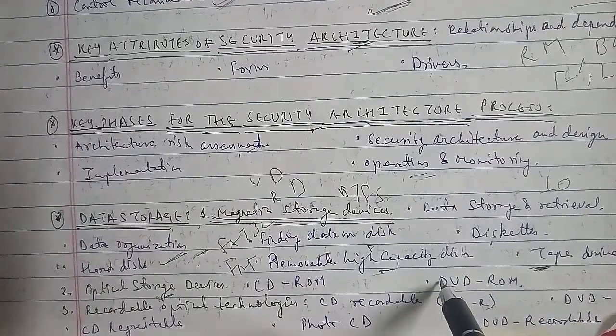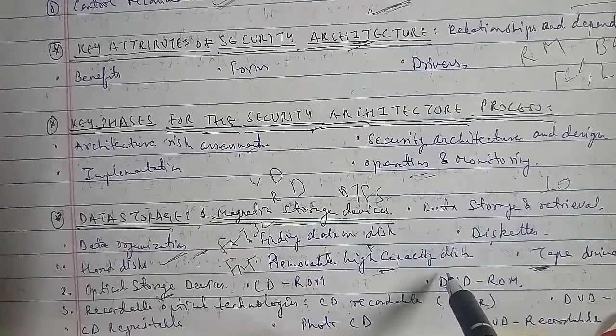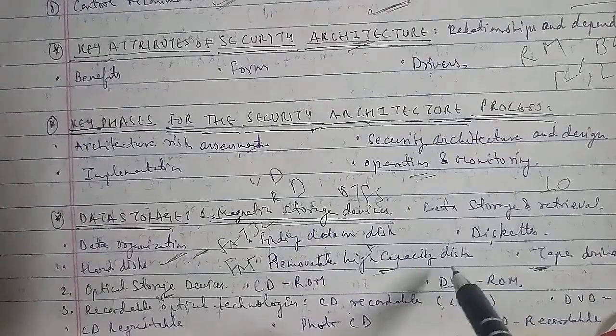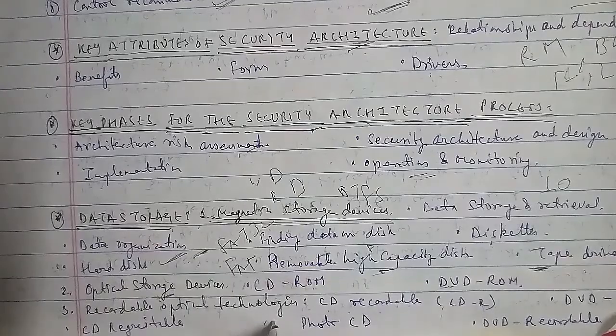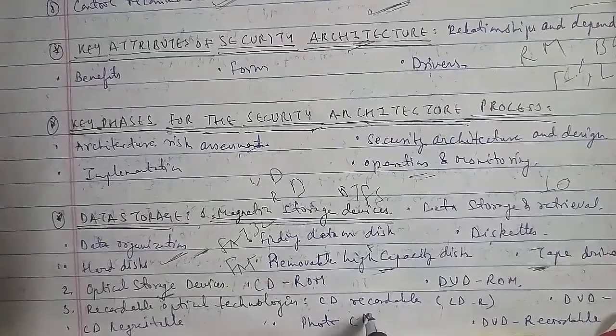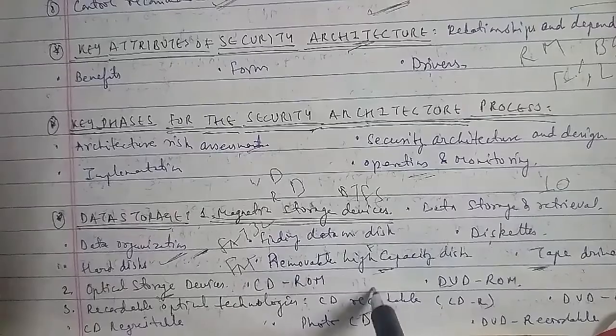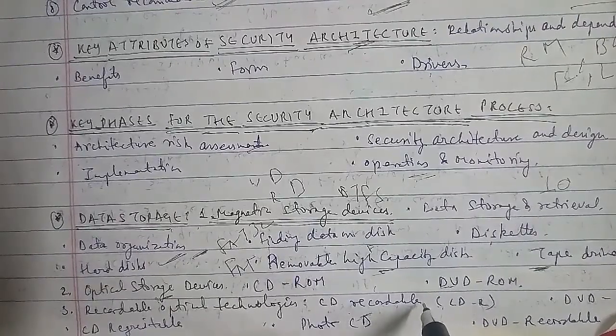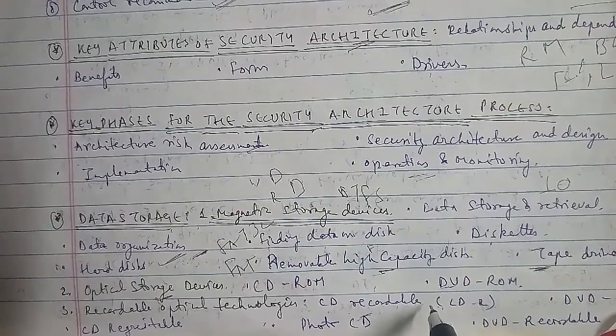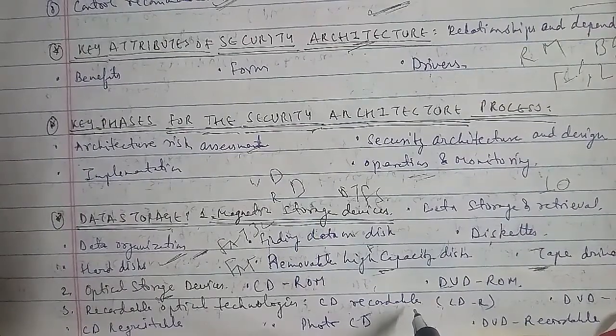Next we have recordable optical technologies. First is CD recordable, or CD-R, used to create a data or audio CD. Data cannot be changed, and you can continue adding until it is full. The second is the rewritable CD, CD-RW, which creates a reusable CD that cannot be read in all CD players, and can be reused about 100 times.